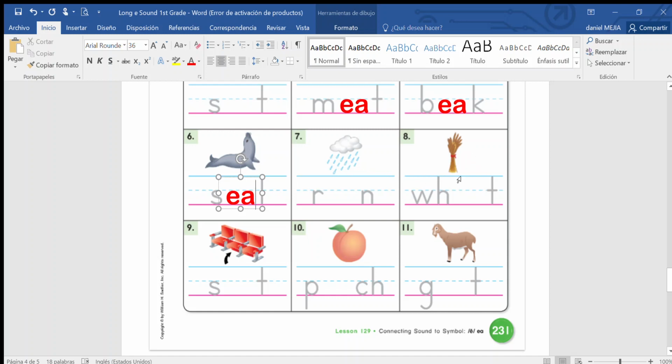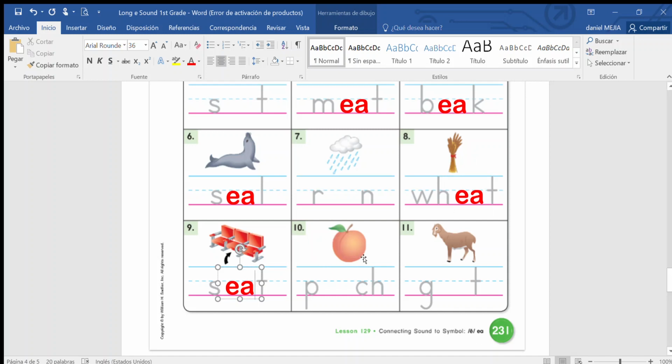Number 8. What is this picture? It is wheat. Do you remember, does it make the long E sound? Yes, so you're going to write E-A. Good. Number 9. Seat. Seat. Does it have the long E sound? Yes, so you're going to write E-A.